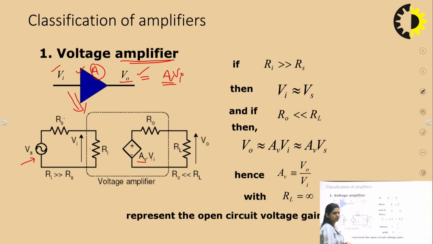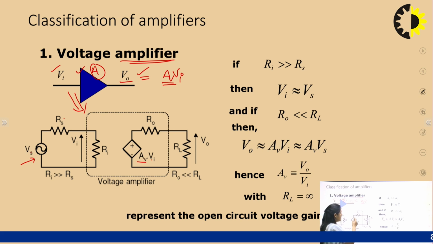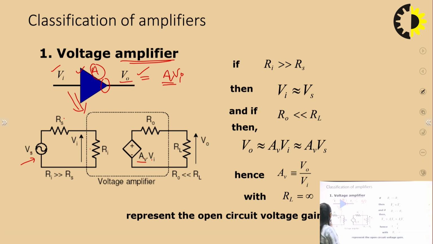From this analogy we can see that the output equals the amplification factor multiplied by the input voltage. Because this is a voltage source, it should definitely have an output impedance. So this Ro is to model the output resistance of the output node, and this RL is the load resistance, and across this RL we can get the output signal. This is how we can model this symbol into the electrical circuit. This is the modeling of voltage amplifier, because here input is voltage and output is voltage, so this is known as voltage amplifier.